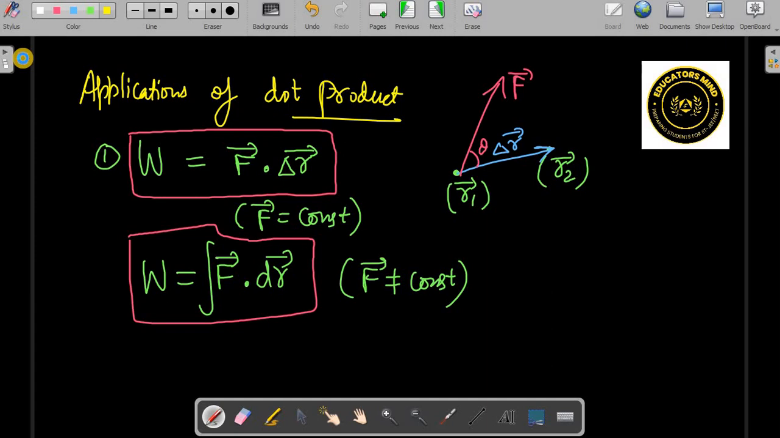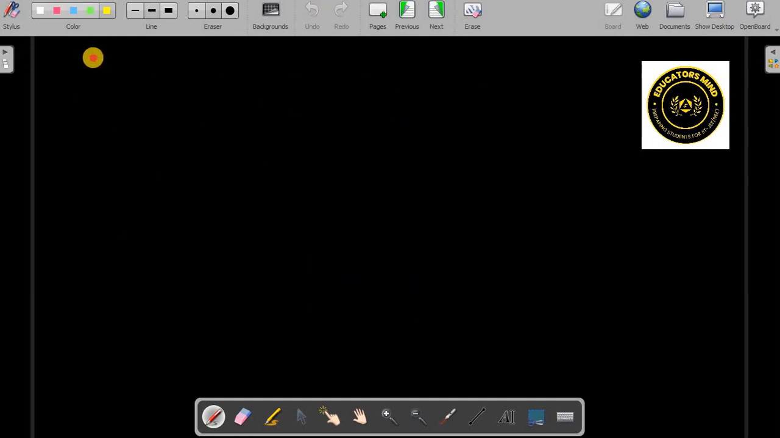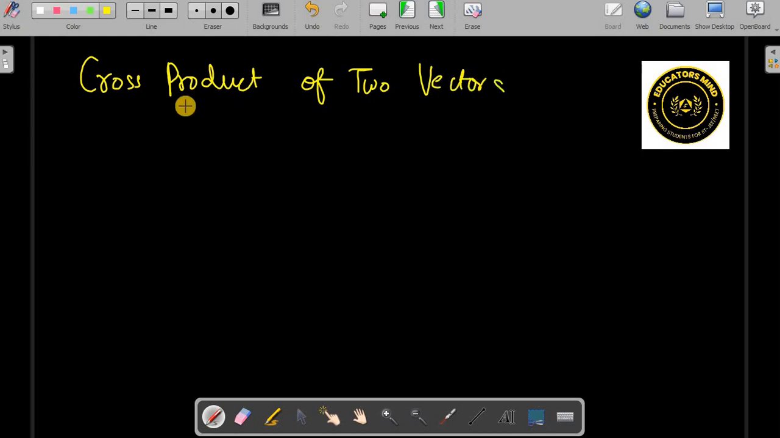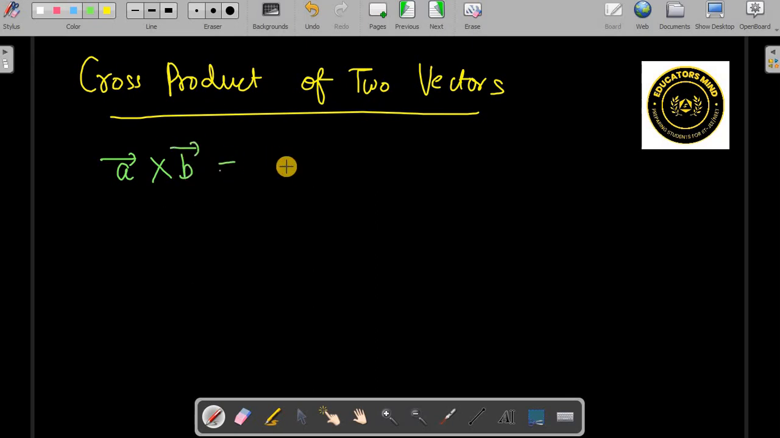Then let's go to the next, cross product. Cross product of two vectors. What is cross product? Cross product is defined in the same manner: A cross B is A B sine theta, and there is a unit vector, a unit normal vector.